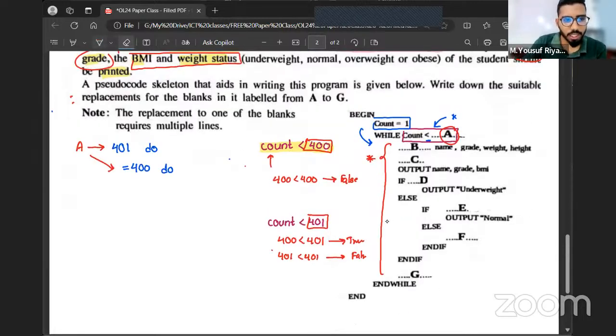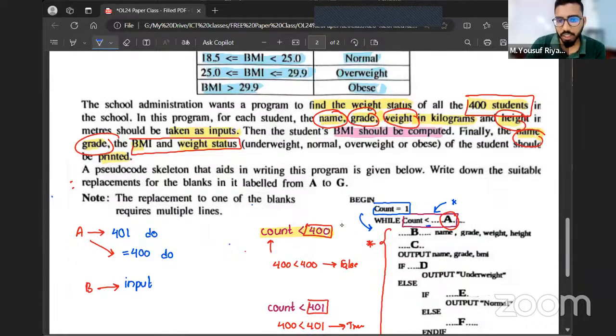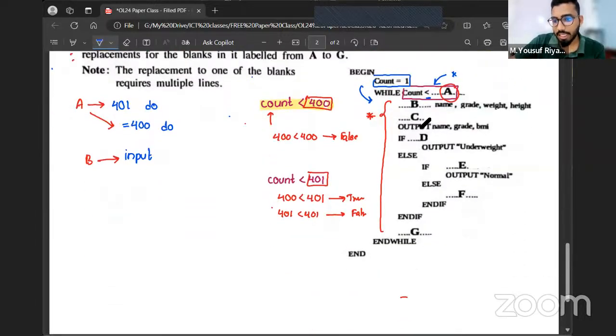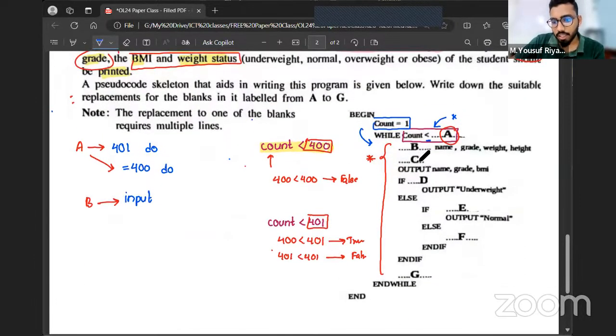So now we know what is statement A. Let's go for statement B. Yes, what is statement B basically? Exactly, that's going to be input, because the name, grade, weight, and height are inputs we get from the user. See, name, grade, weight, and height. These are inputs that we have to get from the user. Fine. Then C. Now you can see the next question.